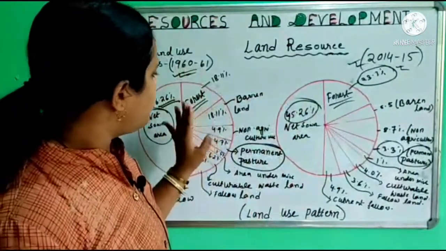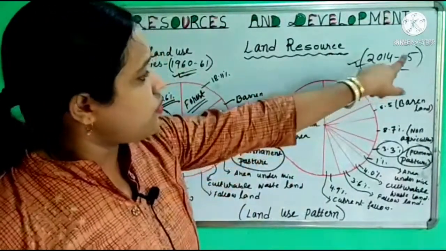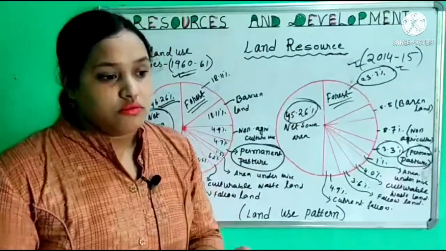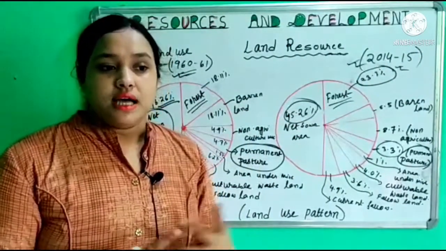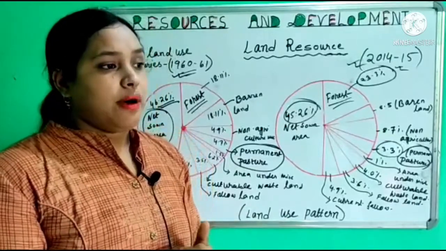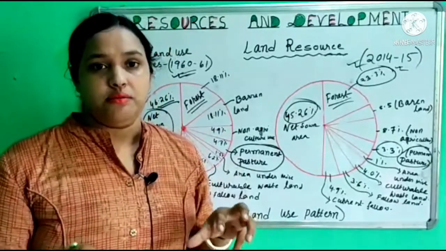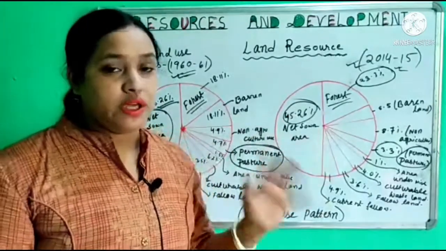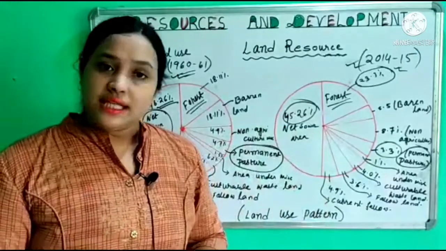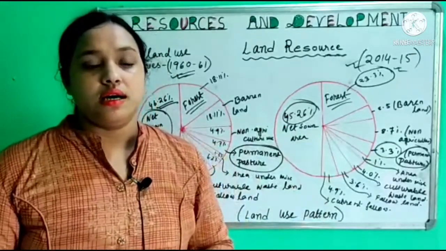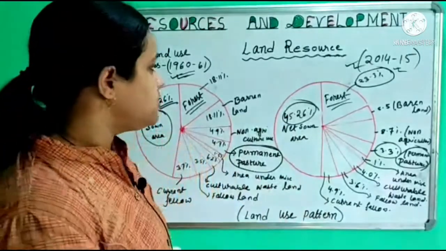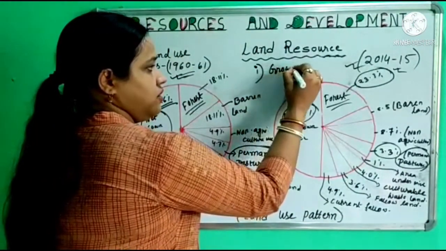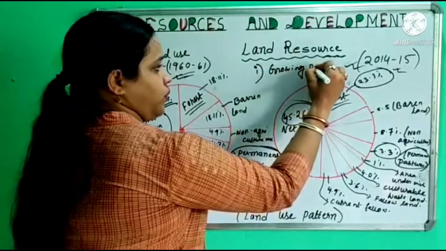So these 3 points we can simply analyze from the land use pattern in the pie diagrams of 1960 to 61 and 2014 to 15. These 3 points are very important, which you should explain in your exam. Now we talk about the reason behind this change that we find in these 2 years. What is the reason? The first reason is growing population.